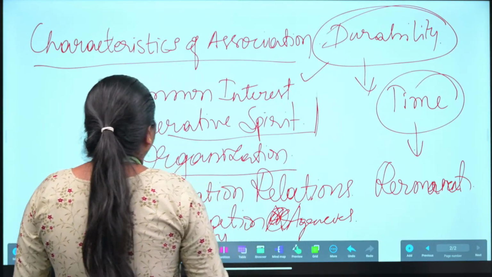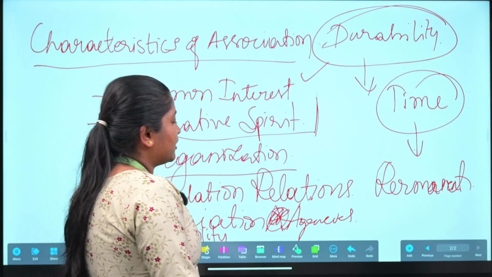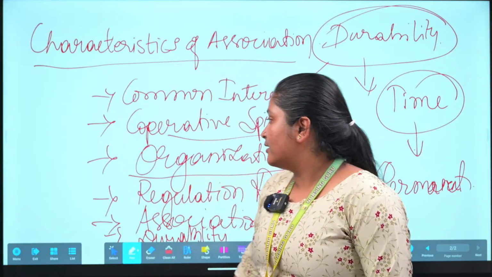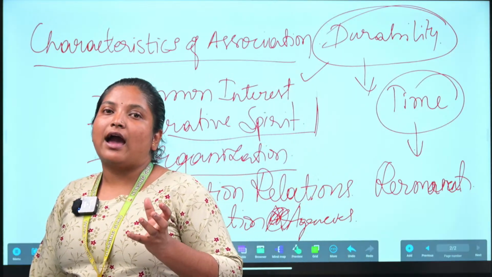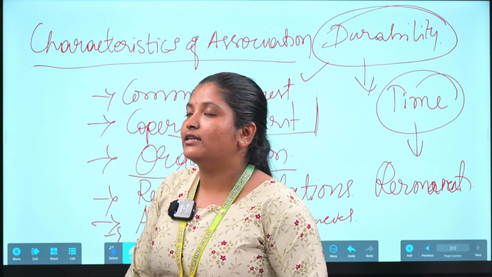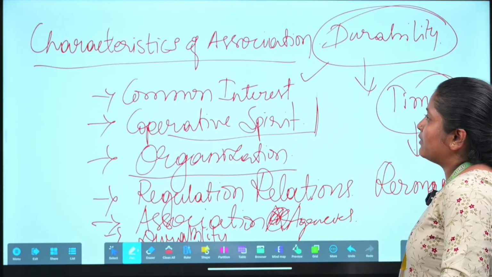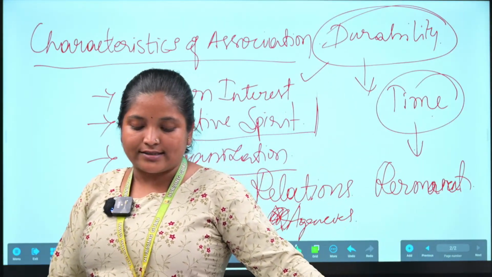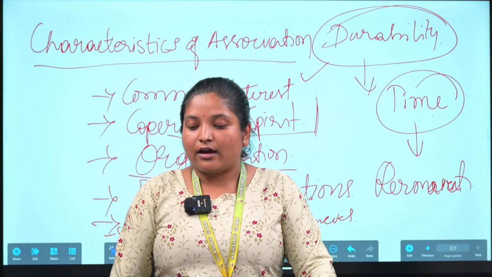Okay, organization will be there, and regulation of the relations is going to be regulated over here, and the association will act as an agency. Okay, the next one is durability. The duration of the association depends on the temporary or permanent nature of the association.